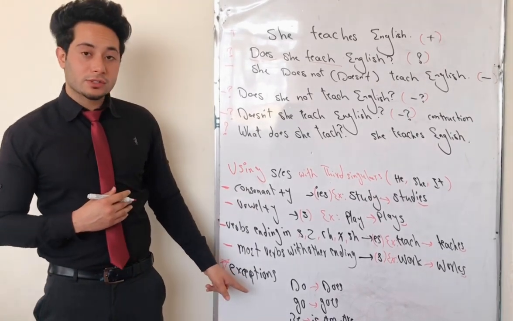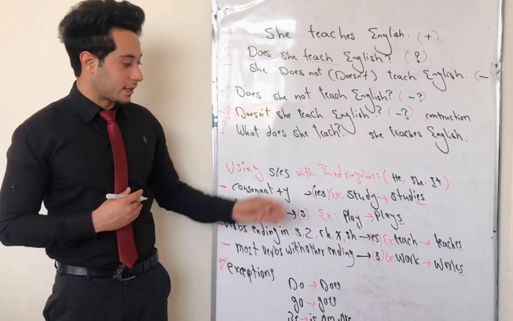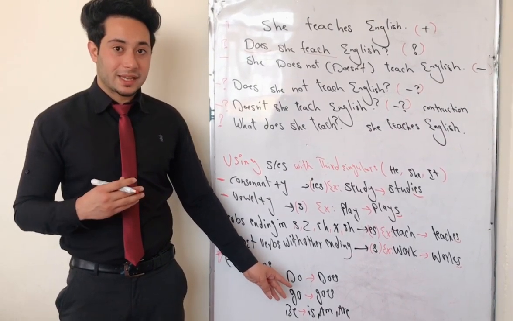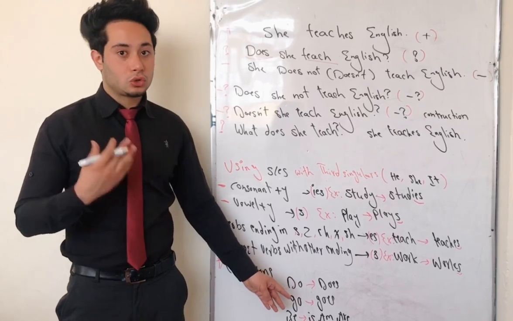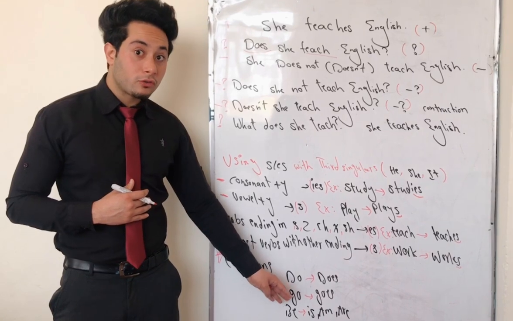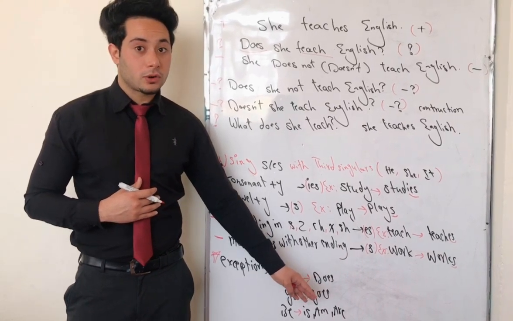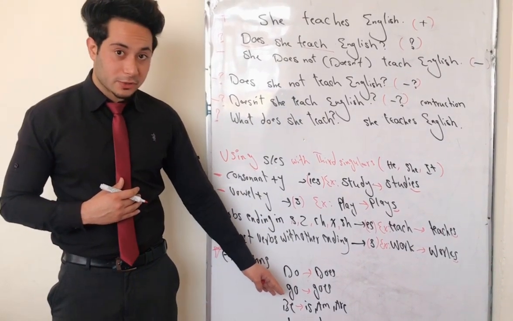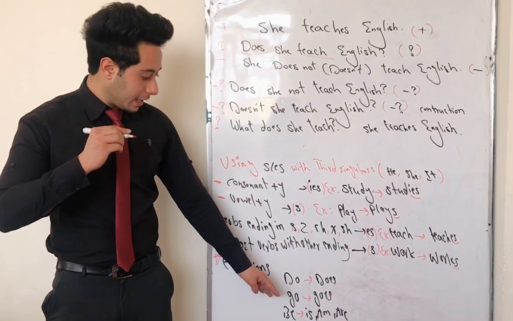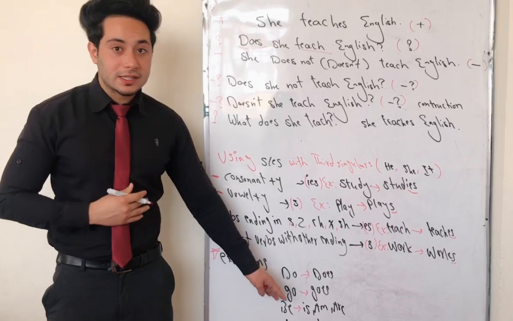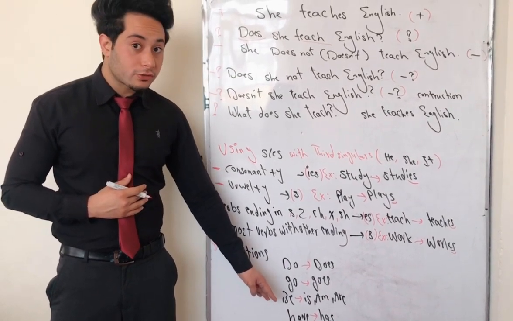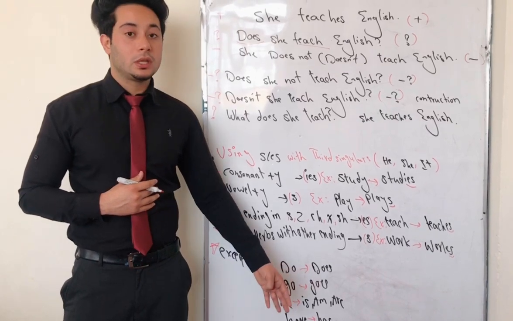Okay, so there are also some exceptions for some verbs with third singulars. When we are using the verb do with first or second person, we should use do, and for third person, does. For first and second, go. For third person, we need to use goes. For first person, we need to use am, and for third singular we need to use is. For first and second person we need to use have, and for third person we need to use has.